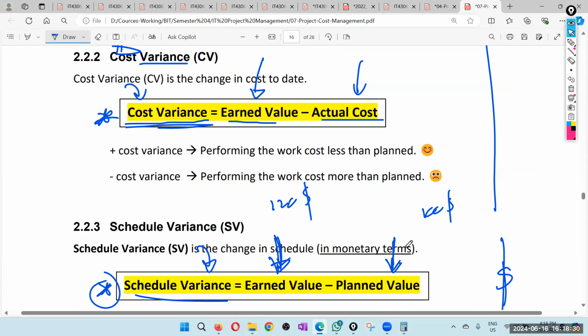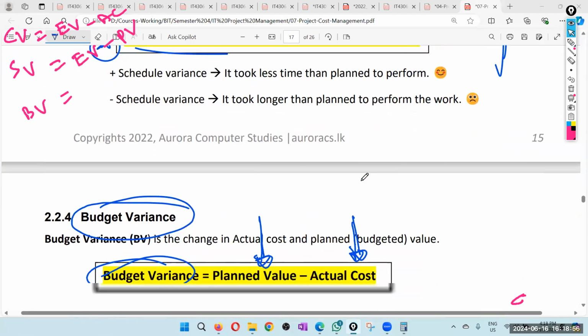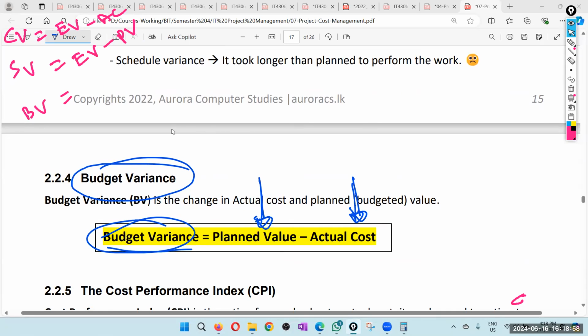Cost variance, earn value minus actual cost. Schedule variance, earn value minus plan value. Budget variance is plan value minus actual cost.